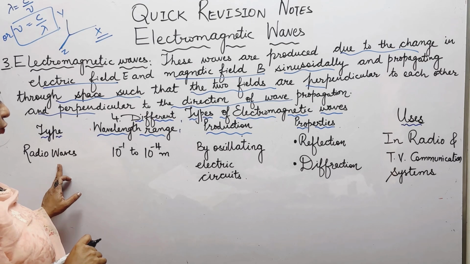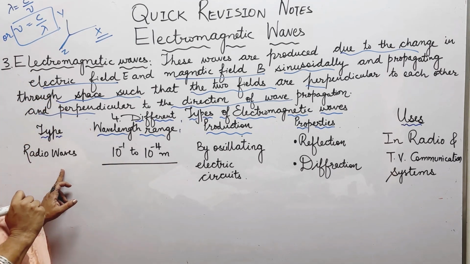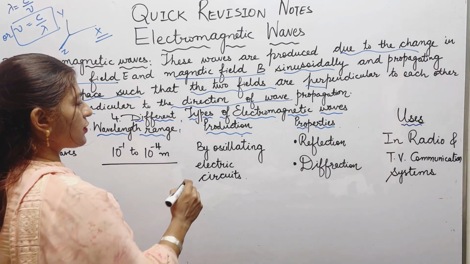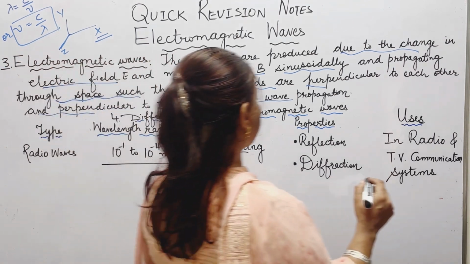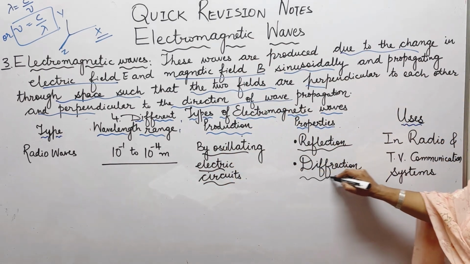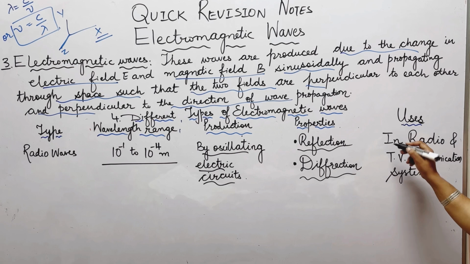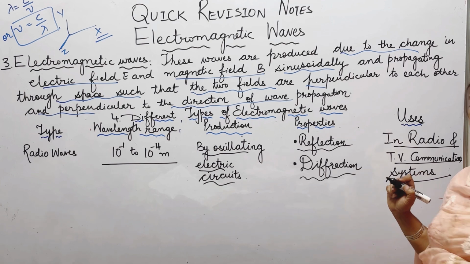And next are the radio waves. The wavelength ranges from 10 power minus 1 to 10 power minus 4 meter. They are produced by oscillating electric circuits. They show reflection and diffraction phenomena, and as the name indicates, radio and TV communication systems utilize radio waves.